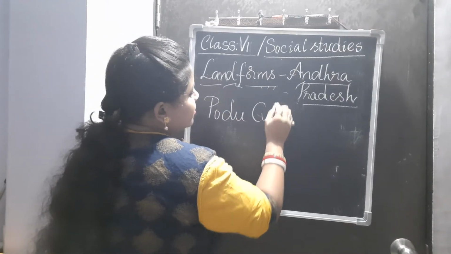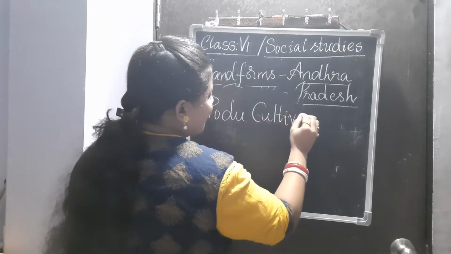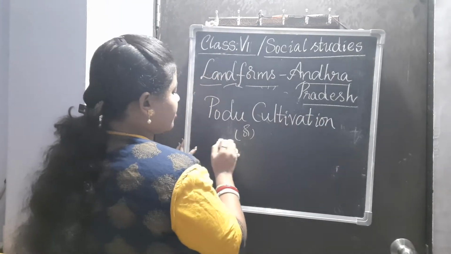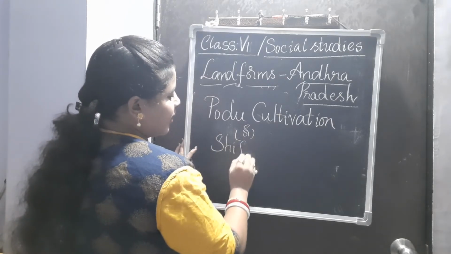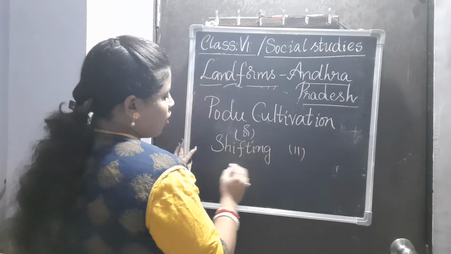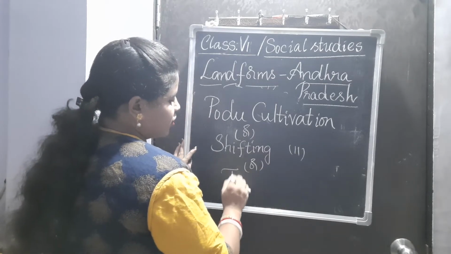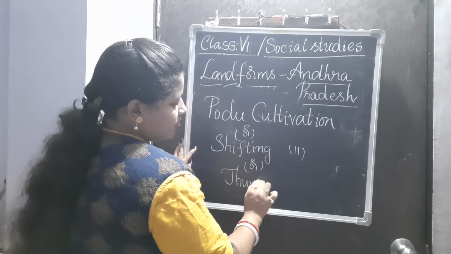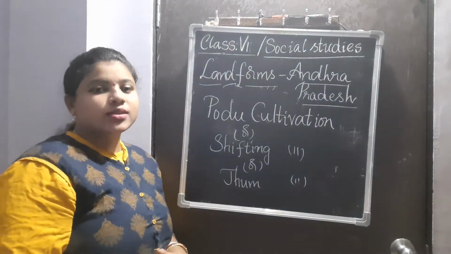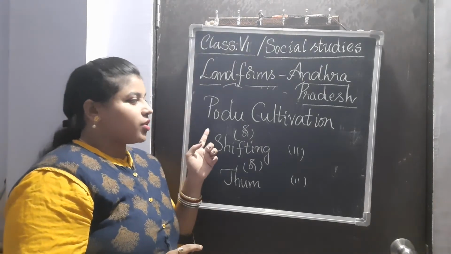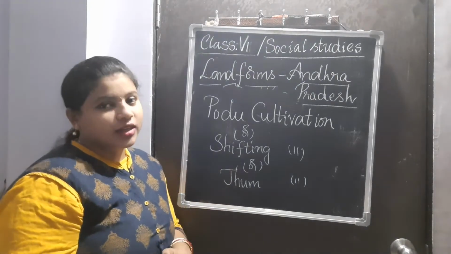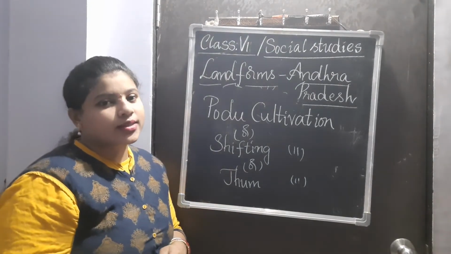Podu cultivation, or shifting cultivation, or jhum cultivation. The people who live on the mountains or hills have this kind of cultivation, known as Podu cultivation, shifting cultivation, or jhum cultivation. So this is about the mountains and hills.